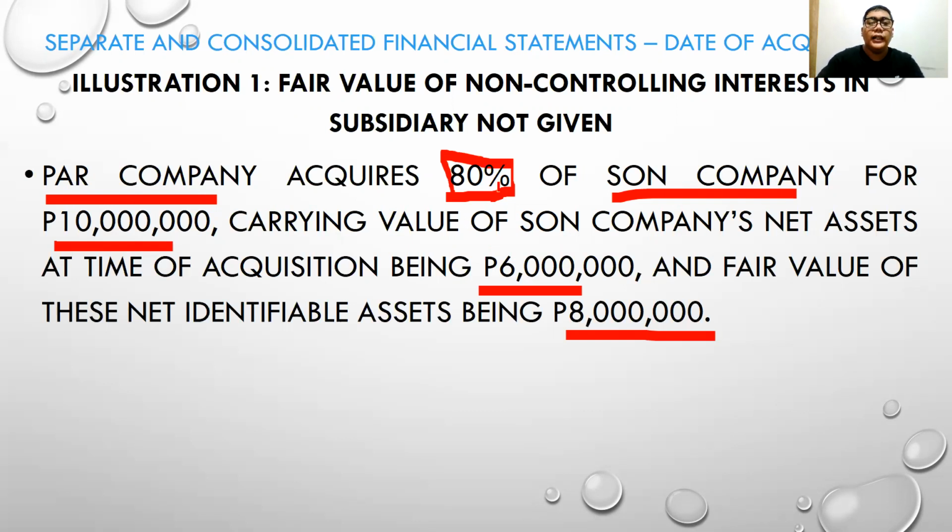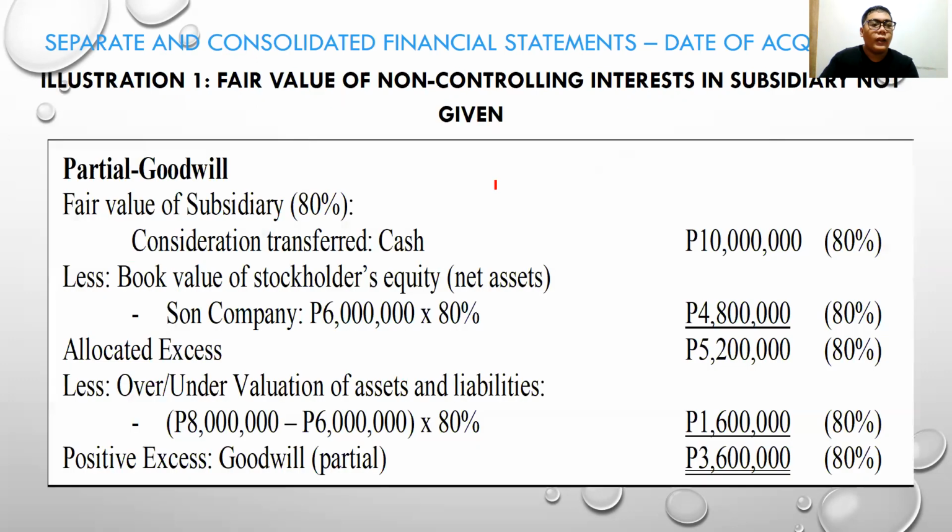over Sun Company. Just a quick review of our first video about date of acquisition: our focus is only on investments with control. Once you have no control over a company, there is nothing to compute like this. As long as there is no parent and subsidiary relationship between two companies, no consolidation happens. So first, let's compute the goodwill using the partial goodwill method.